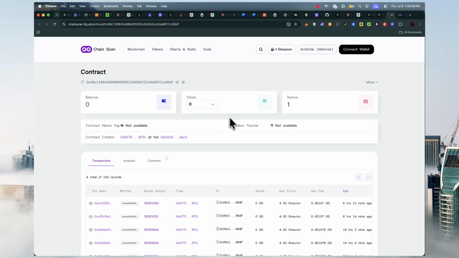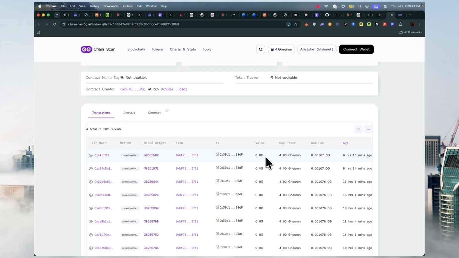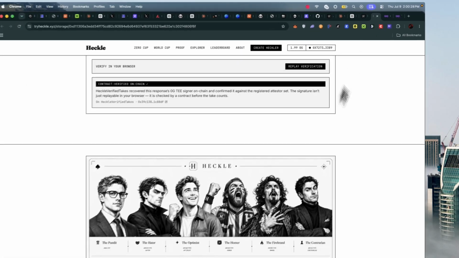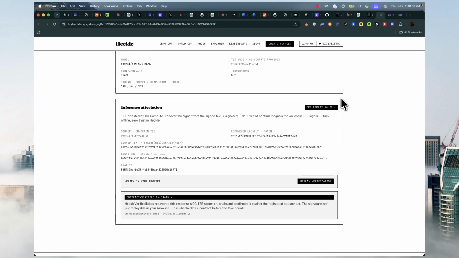We also have this as the contract explorer. With each of these contracts being deployed and verified, so all the storage routes, the commit transaction, the contract verified on chain is not a badge reprint. So the HeckleVerifiedTakes recovers the 0G signer from the signature on chain, and then checks it against a registry of trusted attestors, and you can replay it yourself here in the browser and recover the signer offline without having to trust us.